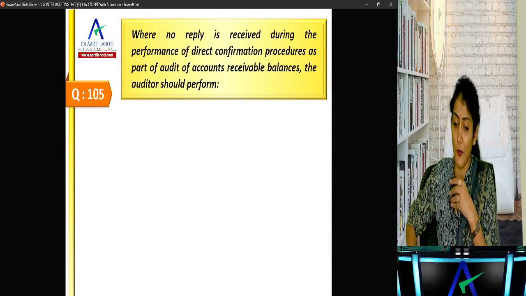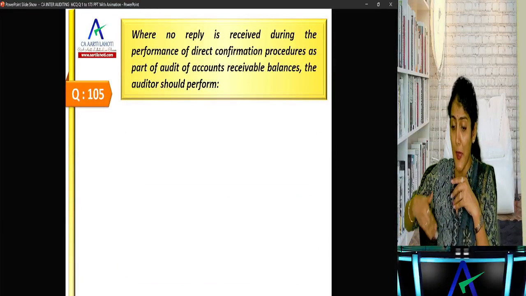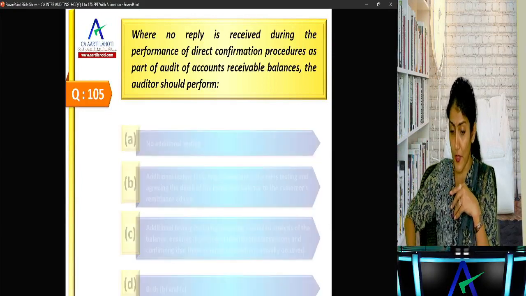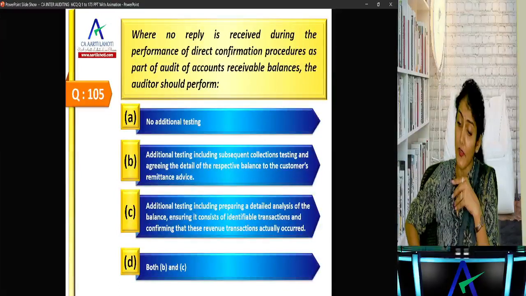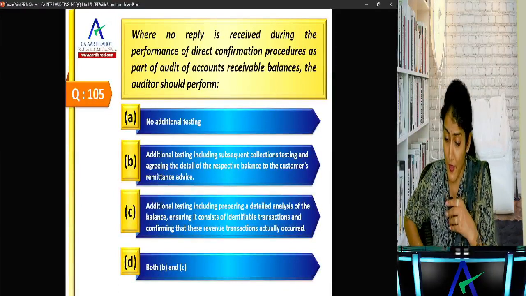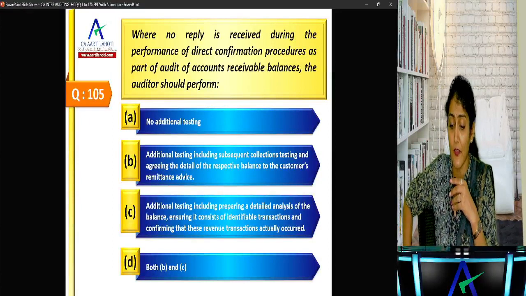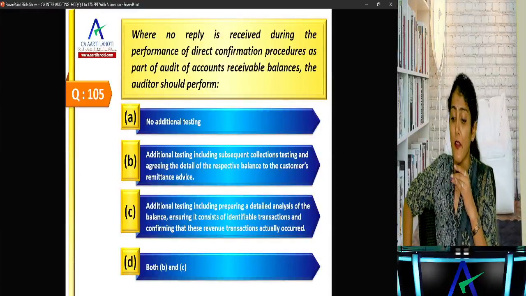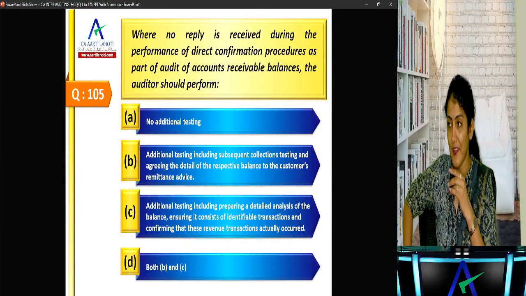When no reply is received during performance of the direct confirmation procedure as part of the audit of accounts receivable balances, the auditor should perform no additional testing, including subsequent collection testing, and agree the details of the respective balance to the customer remittance, additional testing including preparing a detailed analysis of the balance, ensuring it consists of identifiable transactions, and confirming that these revenue transactions actually occurred, or both A, B and C. So this is actually taken from the chapter on audit of items of financial statements.